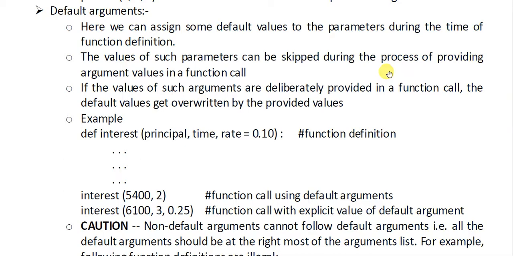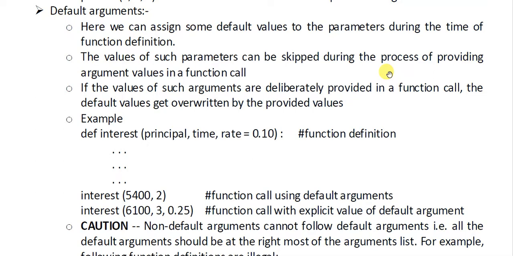I think this example has made it clear to you where we should use this default argument. Okay, so the default argument is used when we want to provide some fixed values that can be changed, or if anything is not provided, that value should be taken.